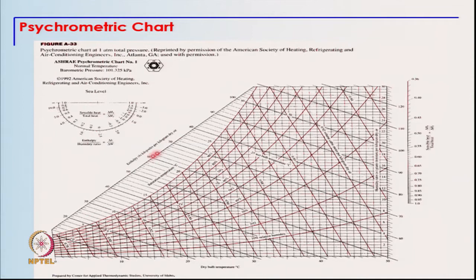The inclined lines which are shown here on this scale refer to the enthalpy of moist air, which is basically the specific enthalpy of moist air, defined per kg of dry air, and these lines which are shown within the chart correspond to the wet bulb temperature of air, and the lines which are steeper are the specific volume of moist air.